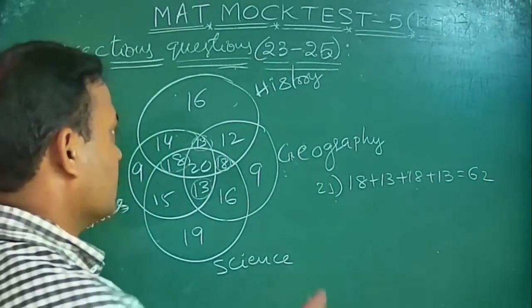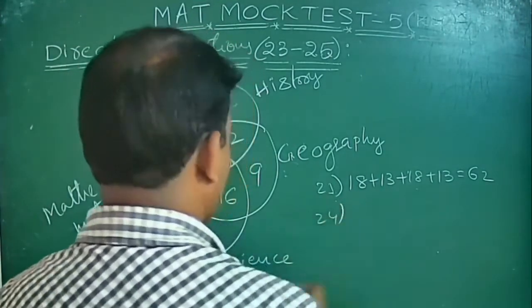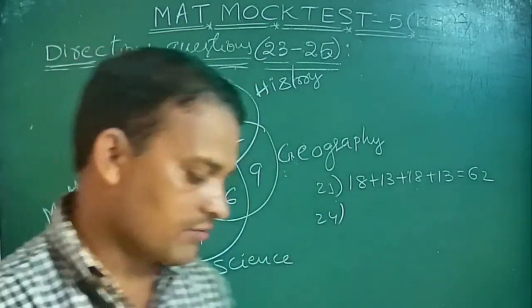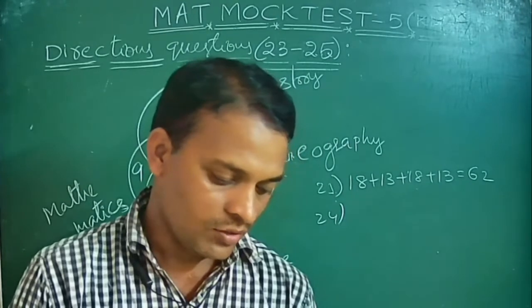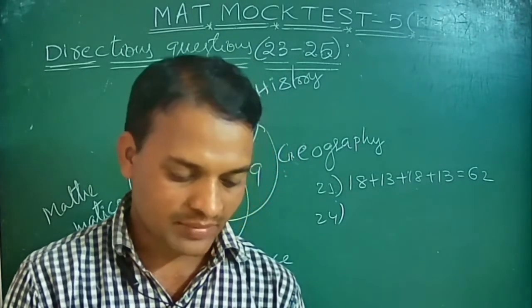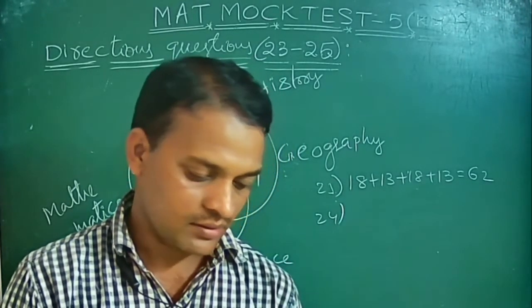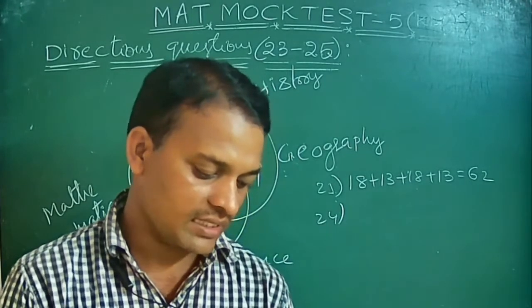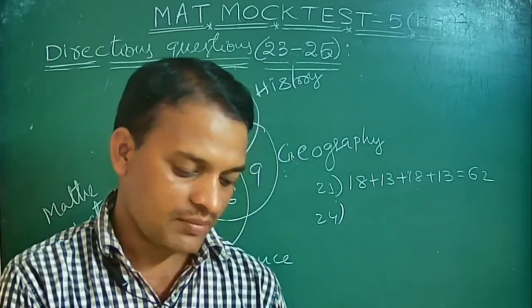The next, 24th question: the number of students in total who took history or mathematics or science. Okay, only the 3 subjects, history, mathematics and science.